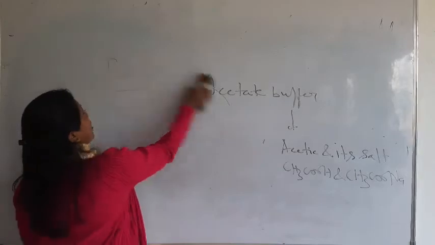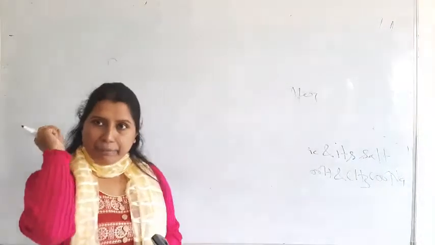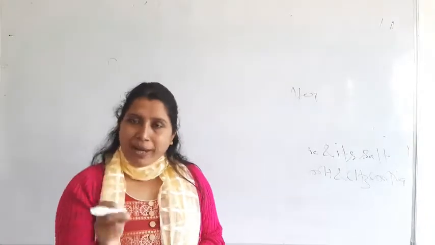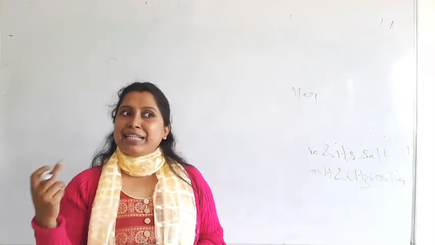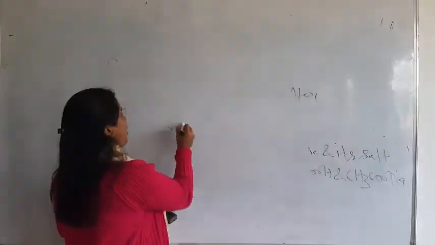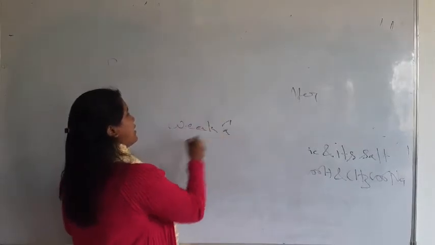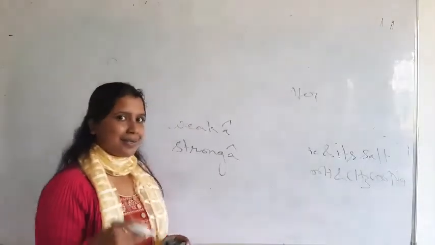What are the types of buffer? I told you chemically buffers are a weak acid and its salt, and a weak base and its salt. Another thing: now the question comes, you should know about weak acid and strong acid. You have an idea about that. I will explain this later.